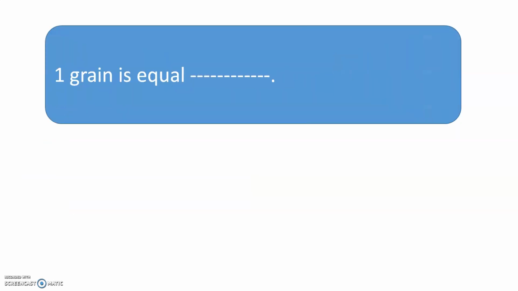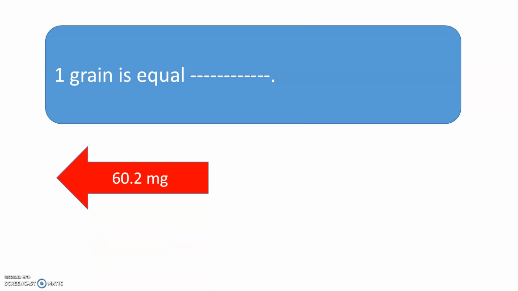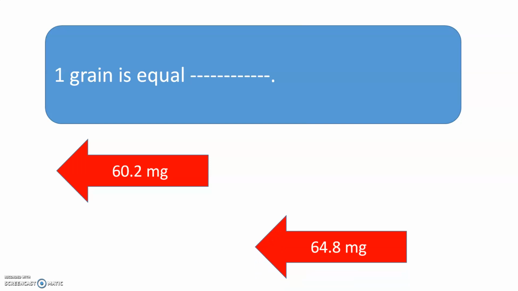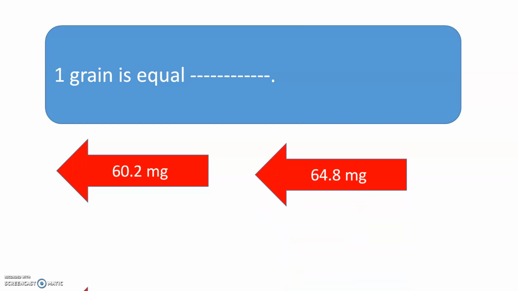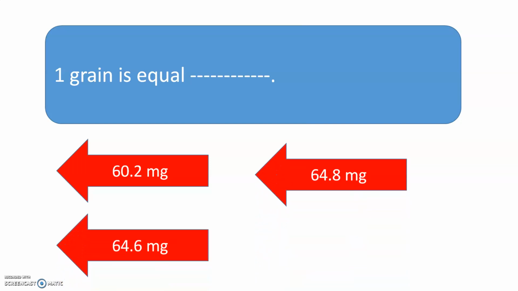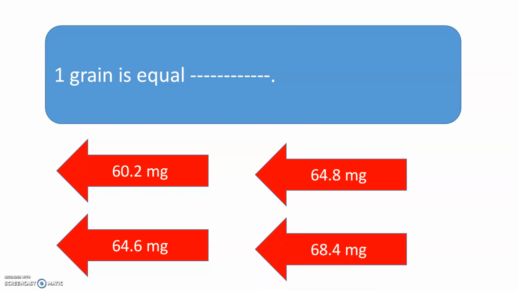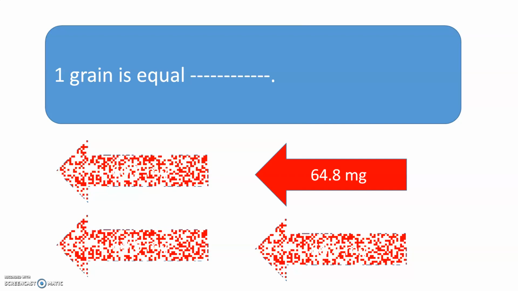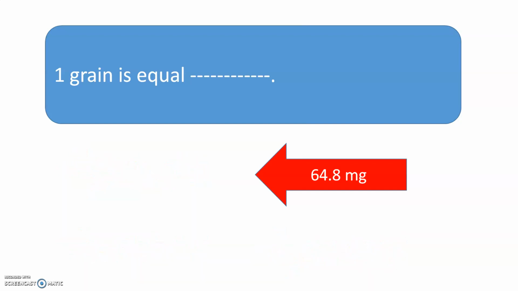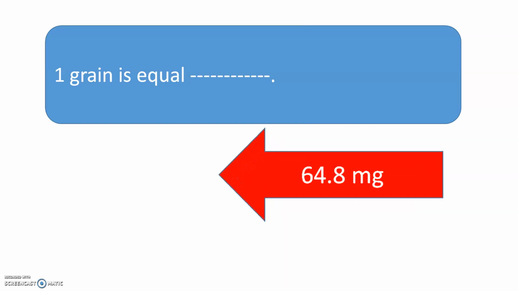One grain is equal to, and the options are 60.2 milligram, 64.8 milligram, 64.6 milligram, or 68.4 milligram. The correct option is 64.8 milligram. 1 grain is equal to 64.8 milligram.